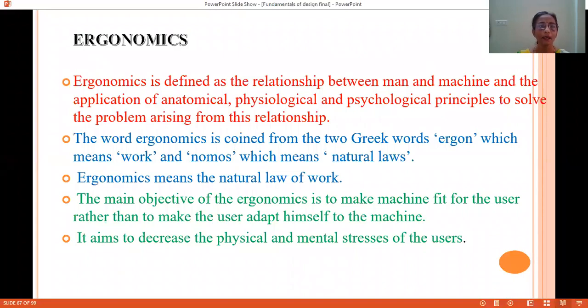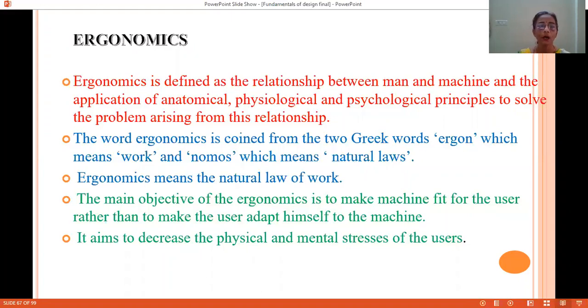Let us start with ergonomics. Ergonomics is defined as the relationship between man and machine, and it uses the applications of anatomical, psychological, physiological principles to solve the problems related to work or the problems arising from man-machine relationships.